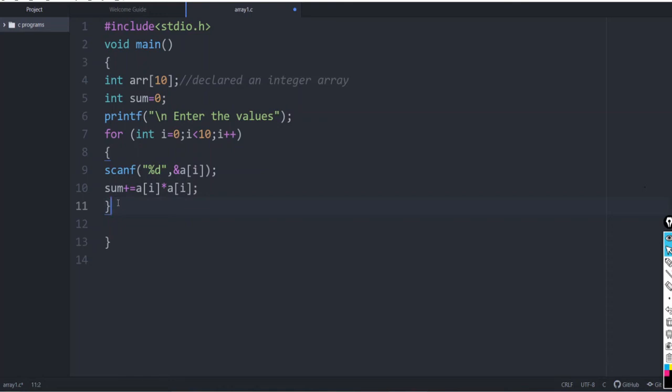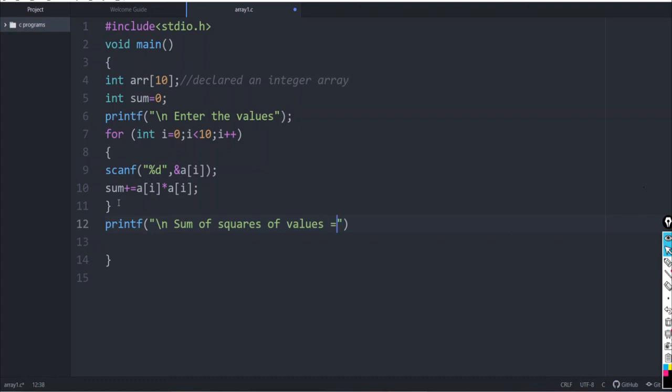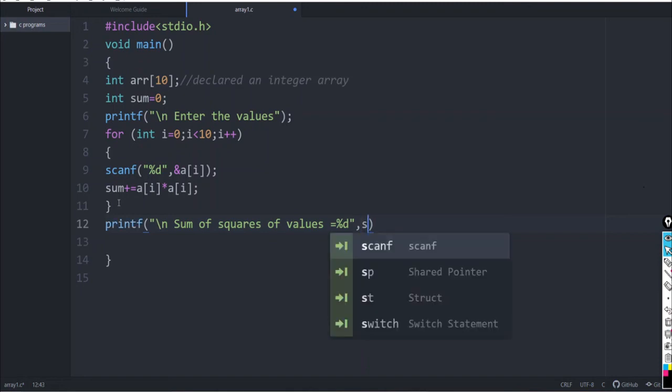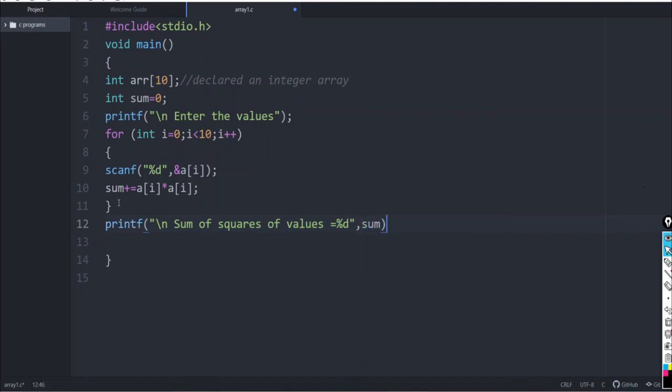So once it is out of the loop, the sum value is updated. So we need to print the value, say printf, \n sum of squares of values equals %d, and which value should be printed? It is sum. So now the program is complete.